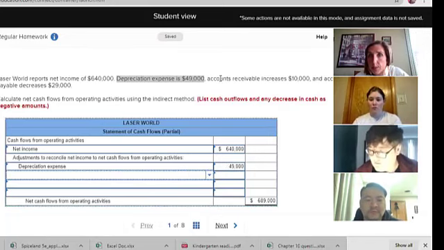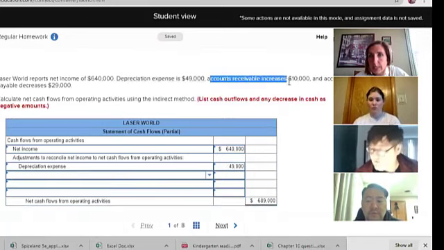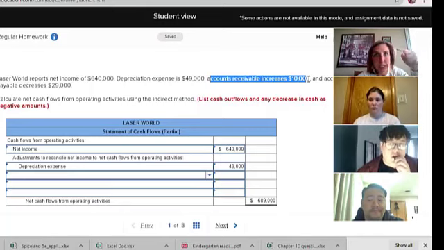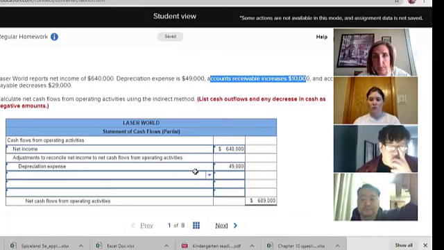We just talked about this one. Accounts receivable, it says, has increased. And so if my accounts receivable went up, I recorded revenue, but I didn't actually get cash. So I have to put that as a subtraction item.